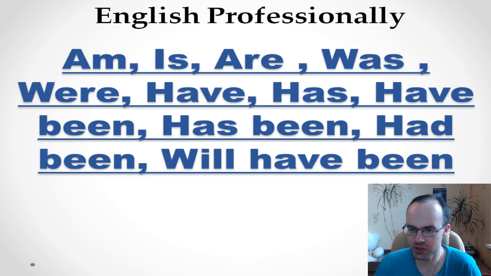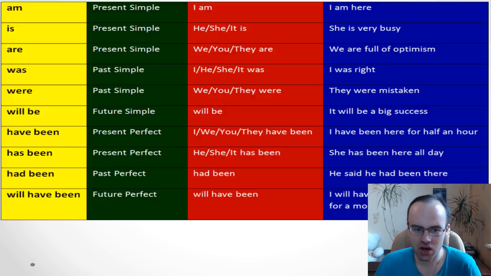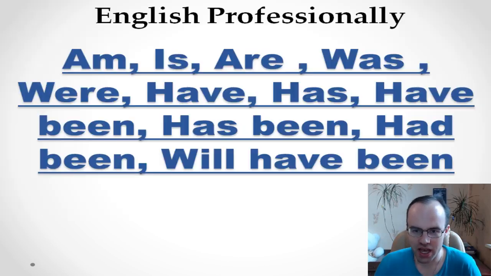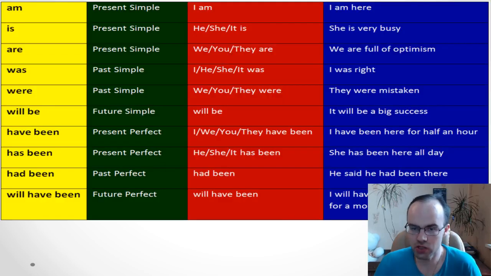So it's about the verb to be in different tenses. We're going to look at all these explanations and examples, and you see that we'll talk about the verb to be, so in present simple, am, is, are, and so in other tenses. So you see was, were, have, has, also have been, has been, and even more advanced structures such as have been, will have been. So really, when do we need to use all these things?